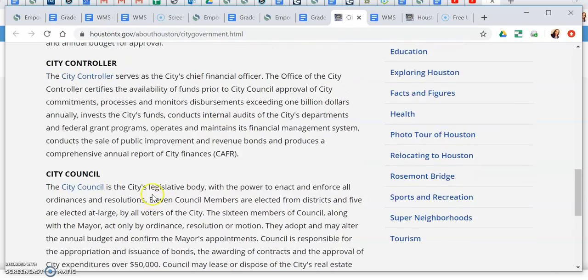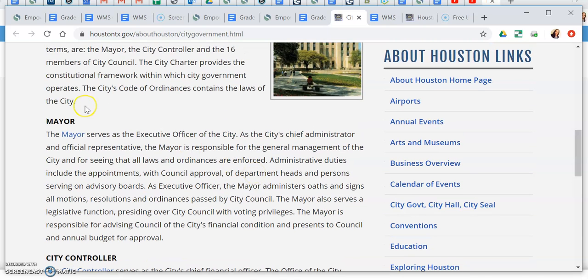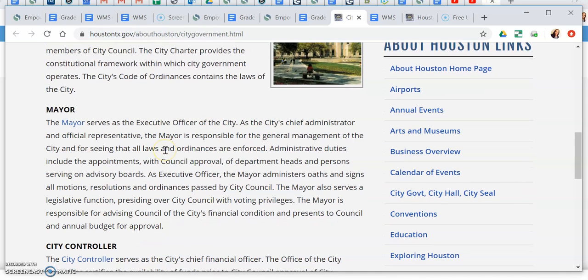Okay. So I decided to write to the mayor because he has a lot of decision-making power in the city.